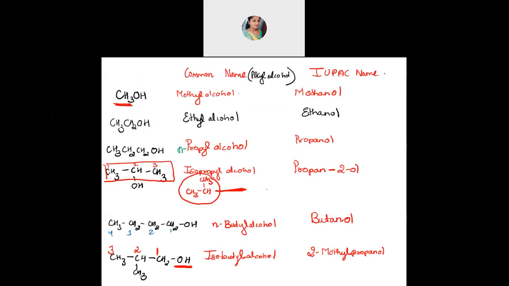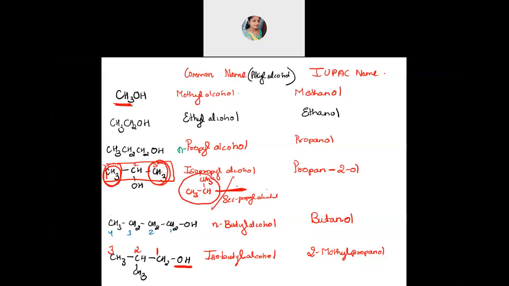This 3-carbon one, propane-2-ol, what we have written, will actually have two names. Can you see here? CH3, CH and then CH3. One way you can write is isopropyl alcohol, or you can even write it as secondary, because one CH3 group is here and one CH3 group is here. So this can also be written as secondary propyl alcohol. This has two names only in this case, because it is arranged in that fashion. I hope I'm clarifying it.